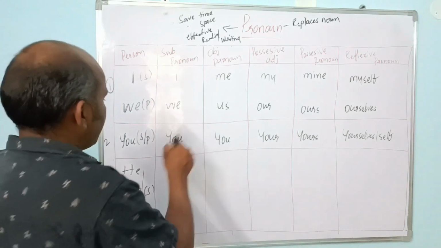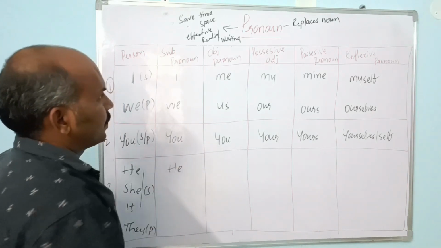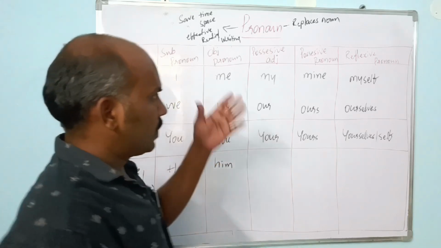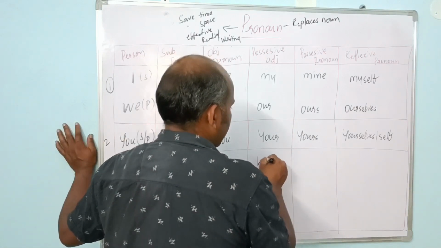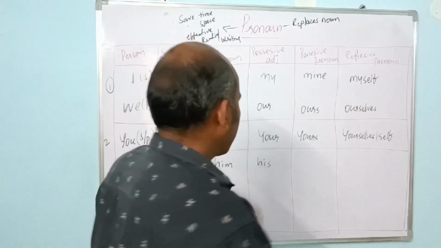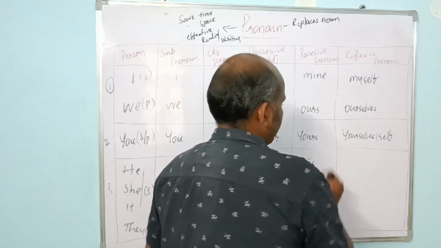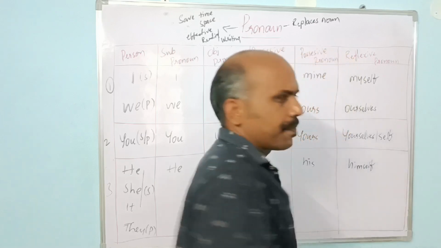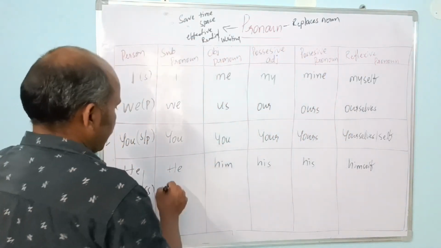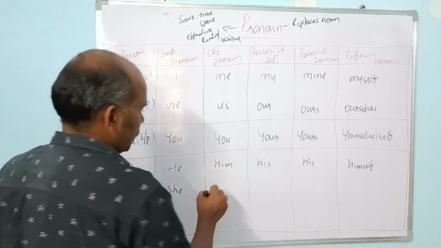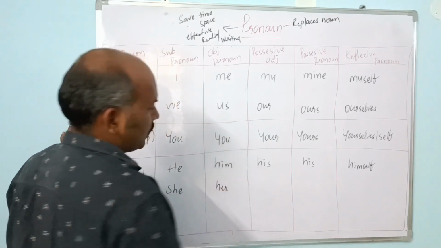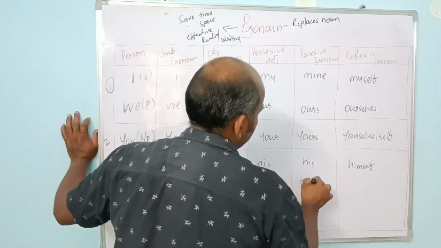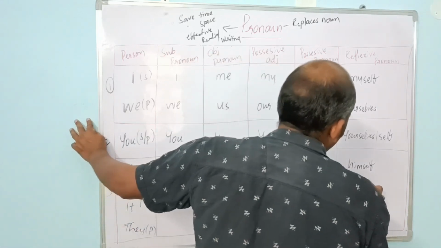And he, in subject we use he, object we use him, possessive adjective his, possessive pronoun also his, and himself, right? Coming to she, we use she as subject, her, hers, and herself.